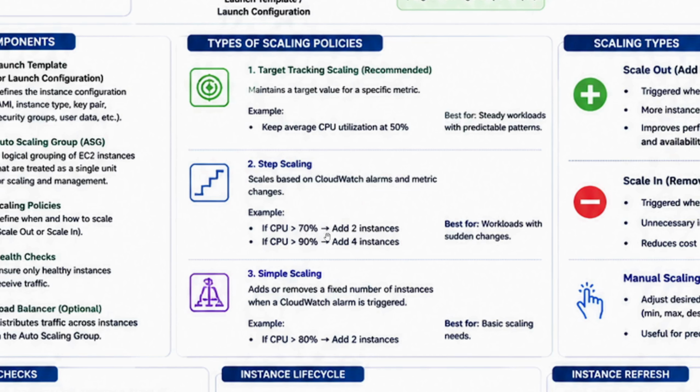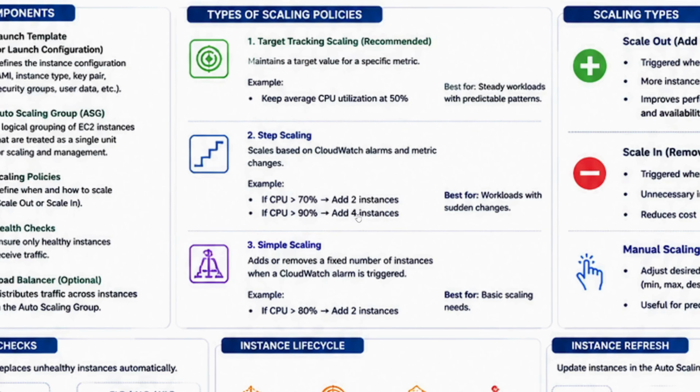So up to 70%, I'm okay with whatever the number of instances, and then after that, I'm saying add two instances. Now, suppose it goes above that, it goes to 90% after that. Then I'll say add four instances. So this is step scaling basically. I'll not add instances like six instances immediately. I will wait if the CPU percentage goes above a certain level. So step by step only I'll increase the number of instances. That is why it is called step scaling.